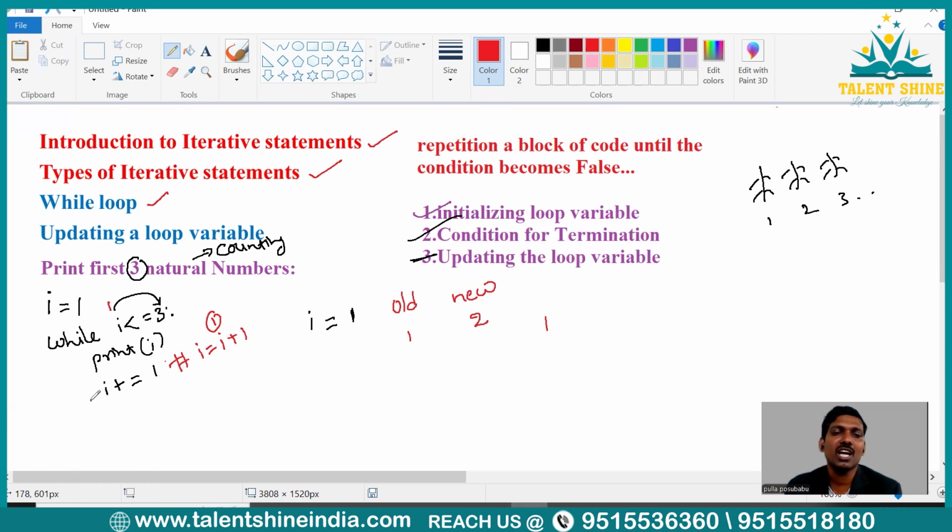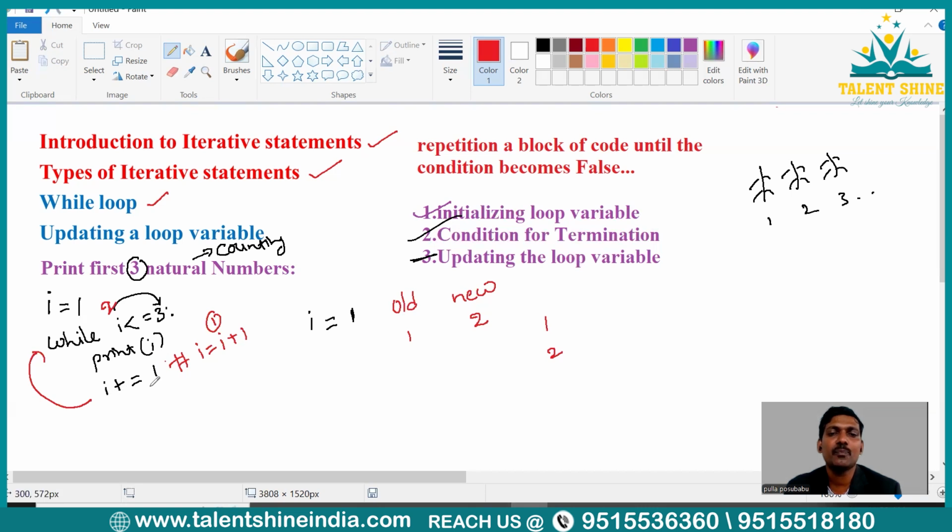New value is 2. Now control will go back to the top of the loop and again it checks the condition. So what is the updated value of I? It is 2. Is 2 less than or equal to 3? Yes, the condition is true. So in this case, print I. So in I we have stored 2, right? So 2 will be printed in the next line on the screen, right? I hope everybody is clear.